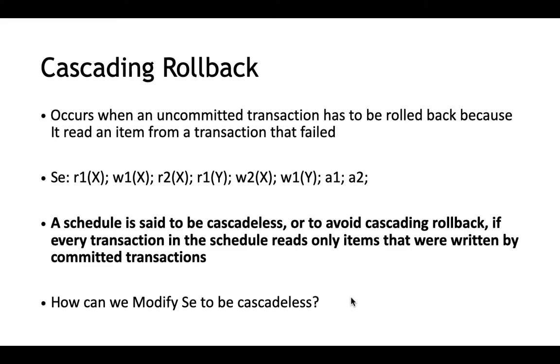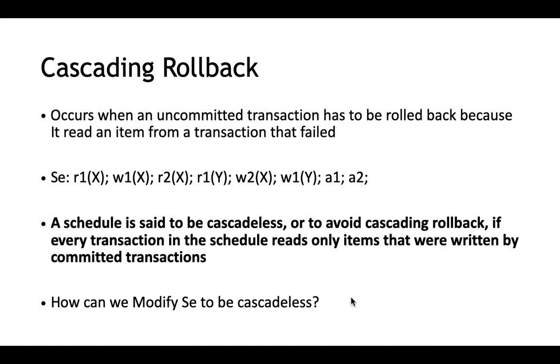Confusing, right? You need to understand it clearly to write those definitions. So that was recoverable schedule. In cascadeless schedule, it says that for an event to read an item that was written by some other transaction, that transaction that had written that value should commit. Only after it commits can we read a value that was written by that transaction. We are making it more strict. So that is cascadeless schedule.